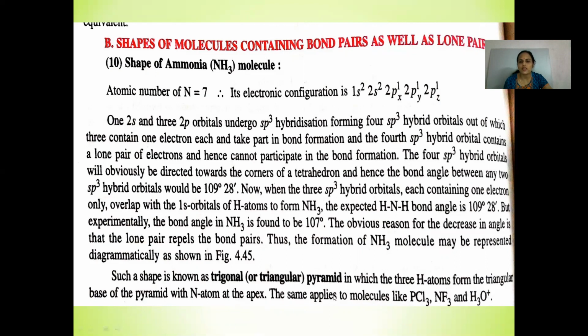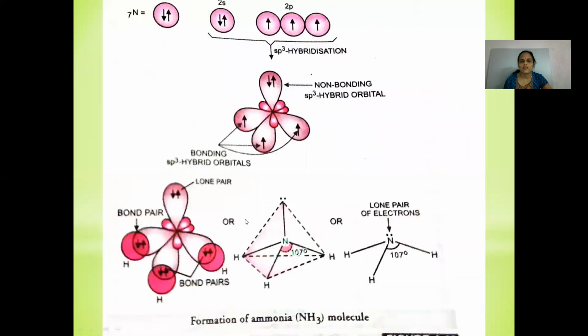So this shows a trigonal pyramidal structure, and the same applies to molecules like PCl3, NF3, H3O+. The bond angle, because of the presence of the lone pair, instead of showing 109 degrees 28 minutes, is found to be 107 degrees in ammonia. This is the diagram of the formation of the ammonia molecule, and it shows a bond angle of 107 degrees, and sp3 hybrid orbitals are formed, giving it the trigonal pyramidal shape.